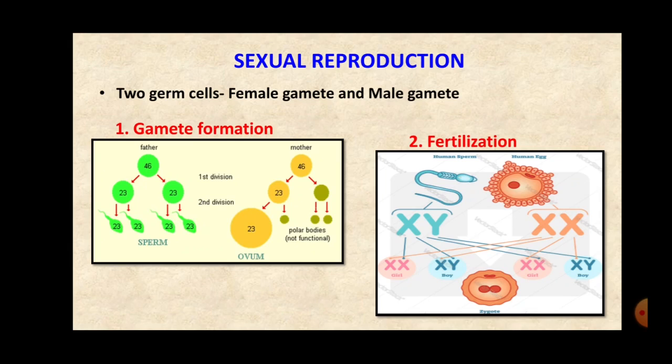Similarly, in case of the male, the male gamete, that is sperm, also contains 23 chromosomes. Just to revise, students, in the process of gamete formation, 46 is dividing into 23, that is here the meiosis is taking place. And then from 23, the 4 sperms that are formed have the same number of chromosomes.